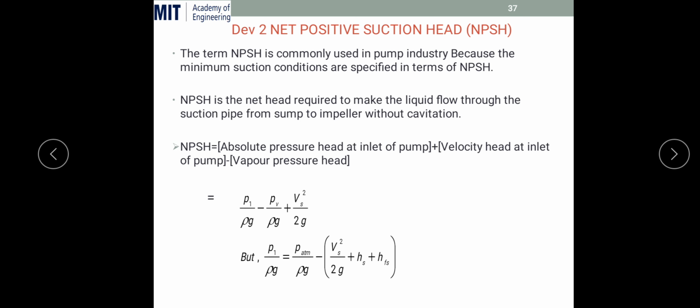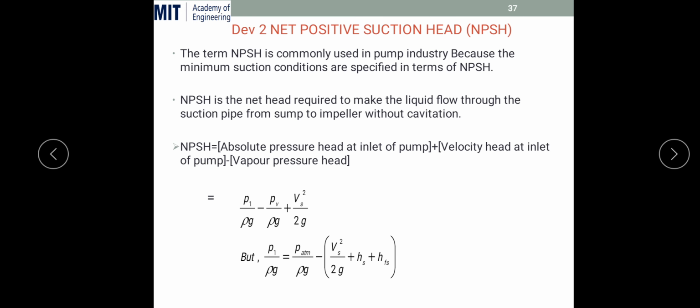And what is the net positive suction head? The net positive suction head is the net head required to make the liquid flow through the suction pipe from the sump to the impeller without cavitation. So what is the net head required to make that particular liquid flow through the suction pipe from the sump to the impeller without cavitation? It can be given as the absolute pressure head at the inlet of the pump plus velocity head at the inlet of the pump minus vapor pressure head.